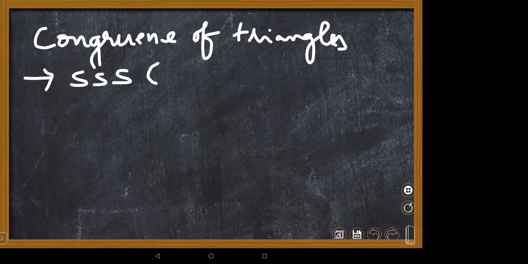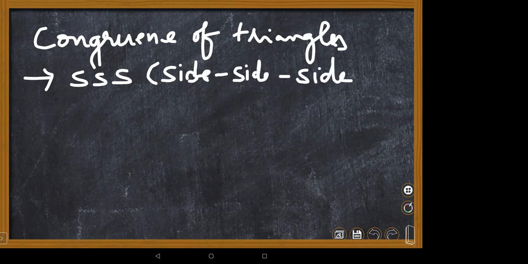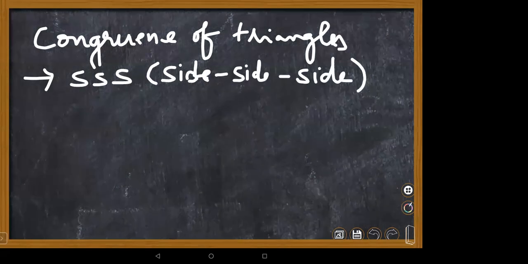SSS congruence means side. It is the easiest one, children. We need to check whether all sides of one triangle are congruent to the sides of the other triangle. If it is true, we can write that under SSS congruence, both the triangles are congruent to each other.